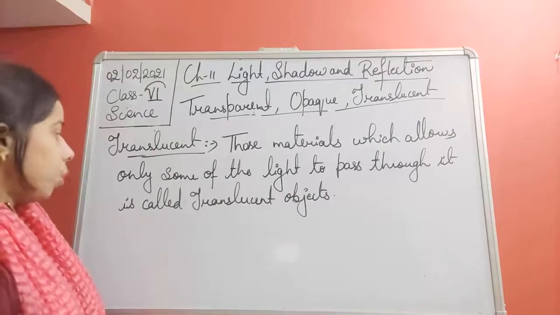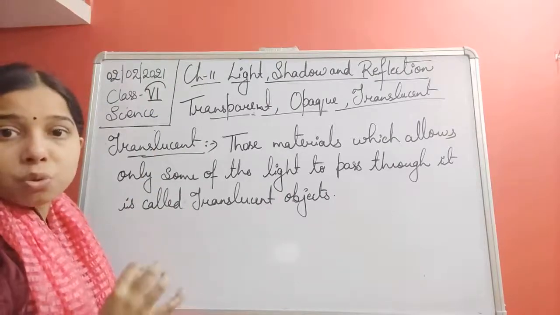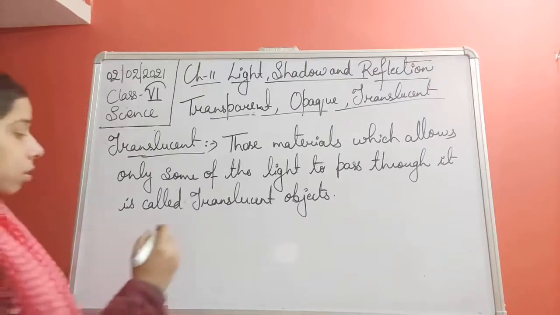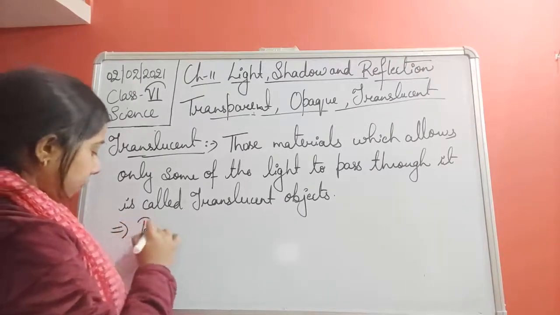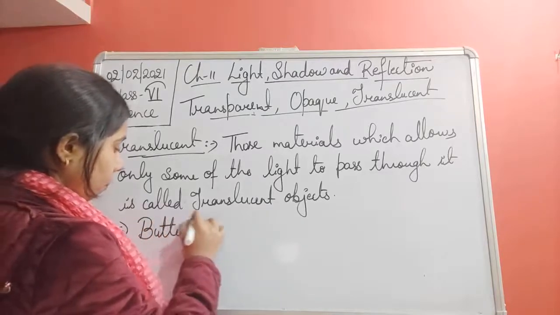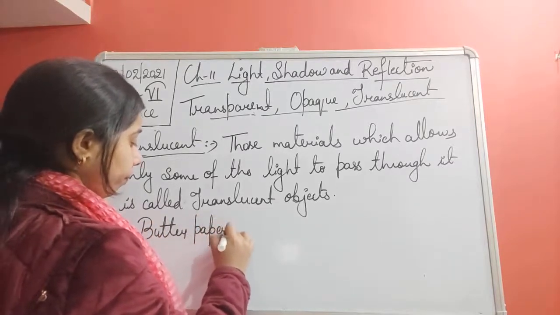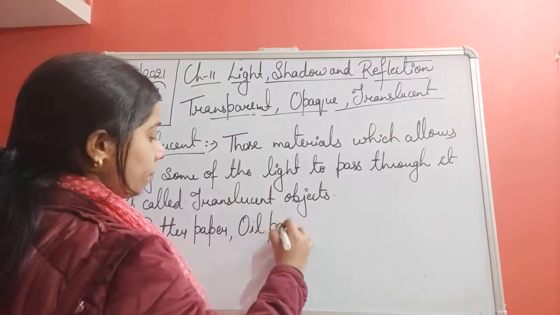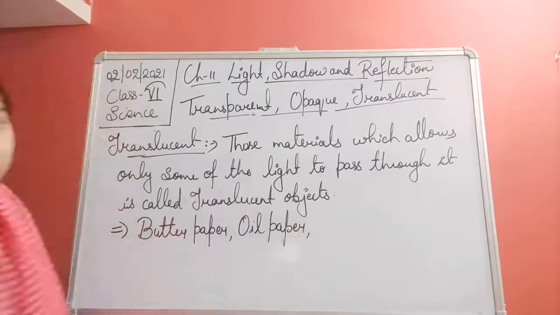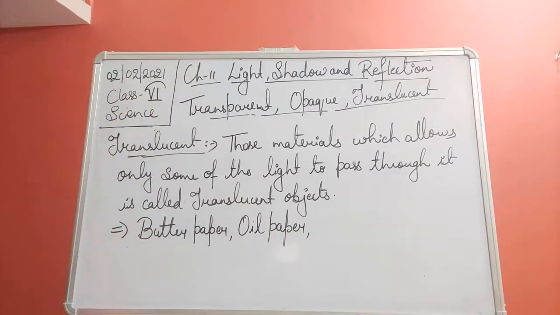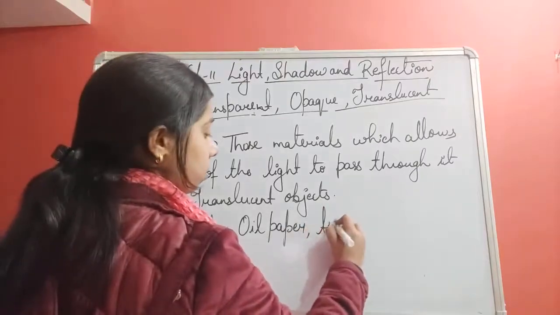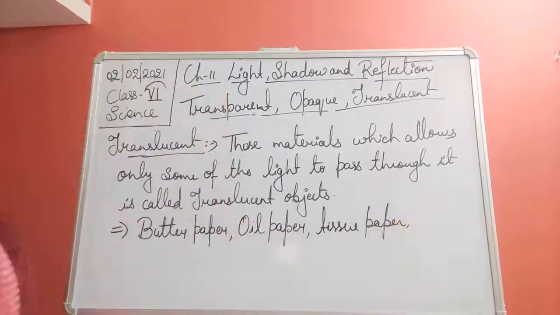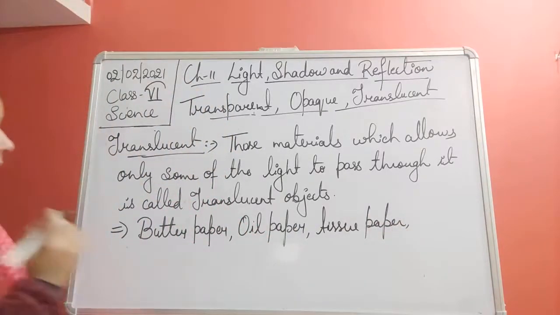So the material which allow only few of the light rays to pass through it, that is called as the translucent object. Example, students, you see, example, butter paper. Oil paper. Butter paper is there, oil paper is there, tissue paper. Tissue paper is there, then clouds, muddy water.